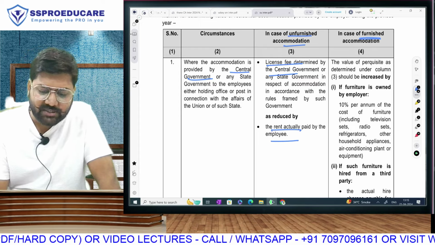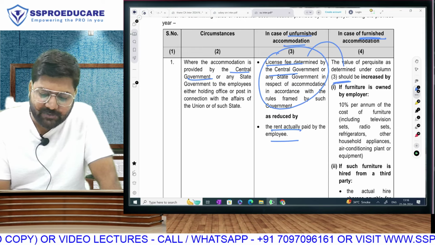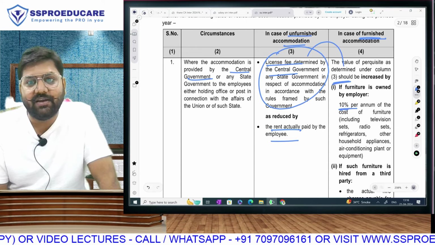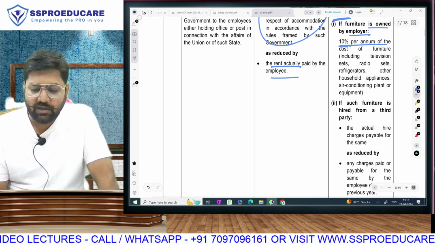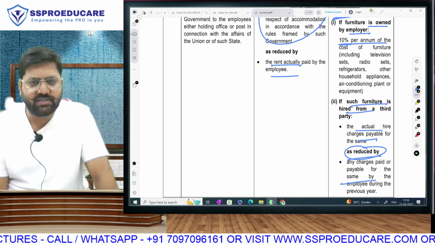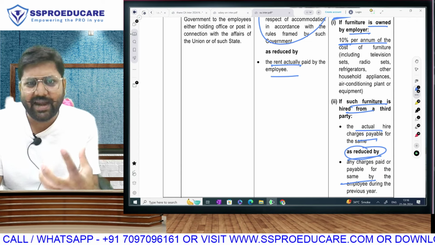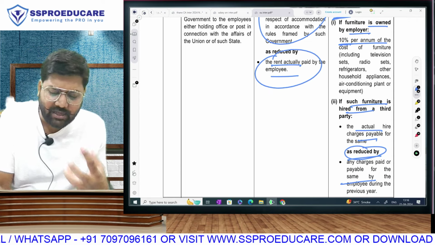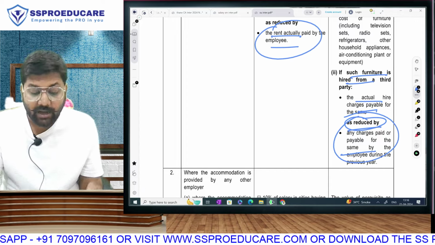And if it is furnished, all we do is take this valuation, the valuation as per column 3, and add the furniture value. If the furniture is purchased by the employer, 10% per annum of the cost. If the furniture is taken on rent, then the actual hire charges. And here also we subtract the amount which is recovered. So this is exactly what we have studied. For a furnished house, we just add the value of furniture and we always subtract the amount of recovery, which is basically concessional rent.